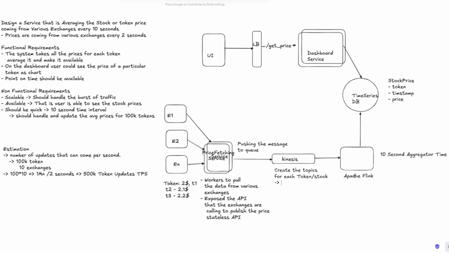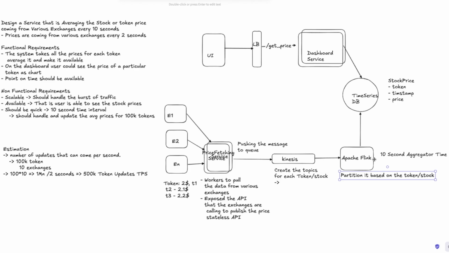and Apache Flink we can also partition based on the token, so that the aggregator does the aggregation per partition, and both of these become horizontally scalable. In Kinesis, or even in Kafka, the topics are based on the token. Each token has a topic. So this is horizontally scalable.